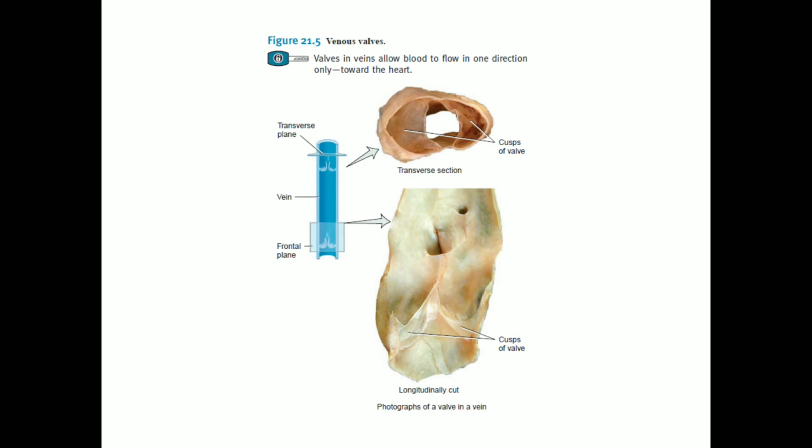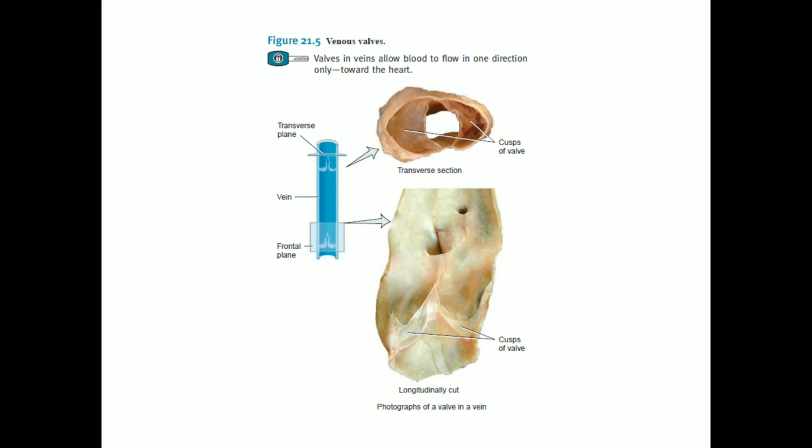They do not show structural changes as they increase in size from small to medium to large. So they are not structurally as distinct as the arteries. They have a relatively thin wall compared to the arteries, and the thickness of the lumen is also very thin. They range in size from around 0.5 millimeter in diameter in small veins, up to 3 centimeters in diameter in larger veins that are entering the heart.